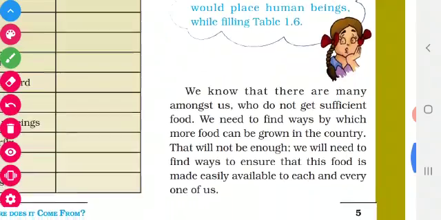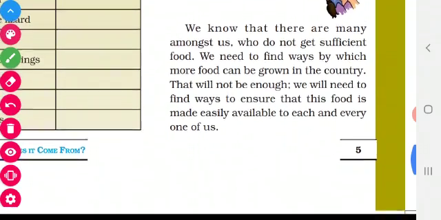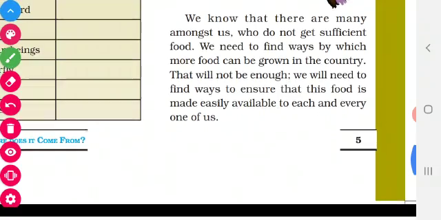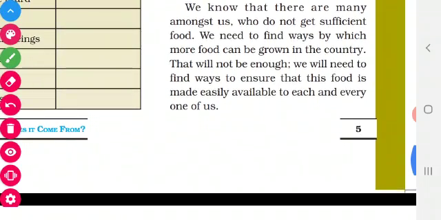Then the very important thing is, so many of us around us are not getting sufficient food. They are not eating 3 meals a day. They are eating 1 meal or 2 meals only. So we should not waste the food. We should ensure that the food is not wasted at all. In our house also we are wasting the food, putting it in the dustbin and throwing it out. It is not at all good.